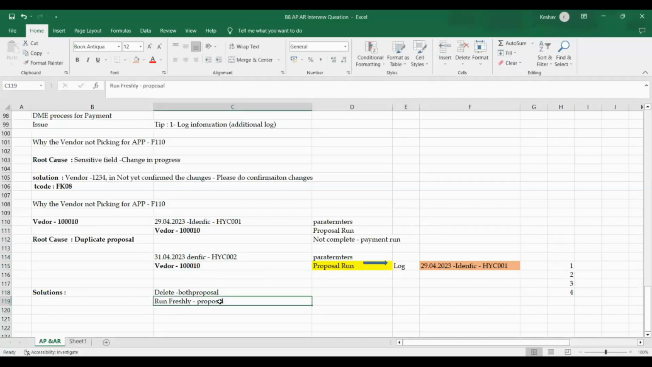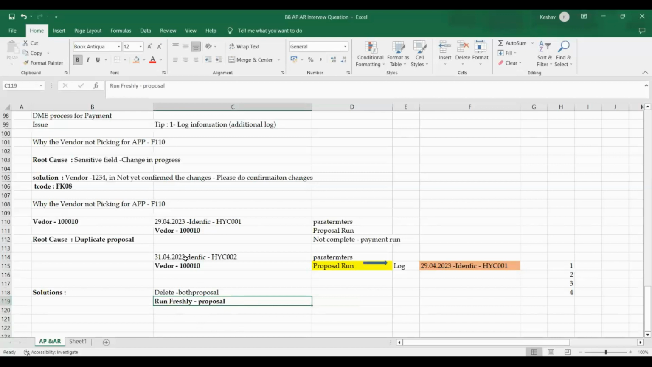Run date and run identification should always be unique. Yes, definitely, it should be unique. Then only it allows. Here the vendor is duplicated, right? The vendor only, as he mentioned. That is the main reason. Duplicate means both proposals are having it.